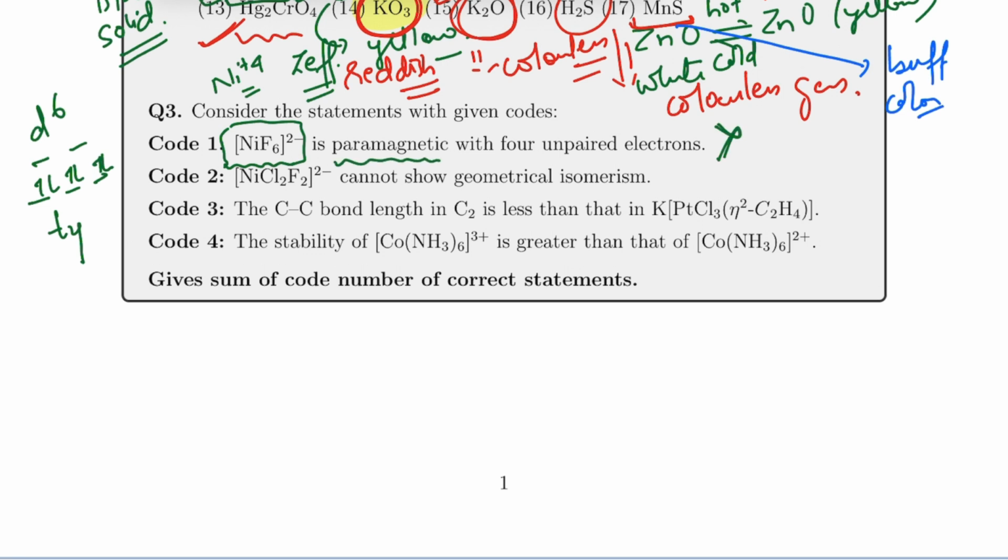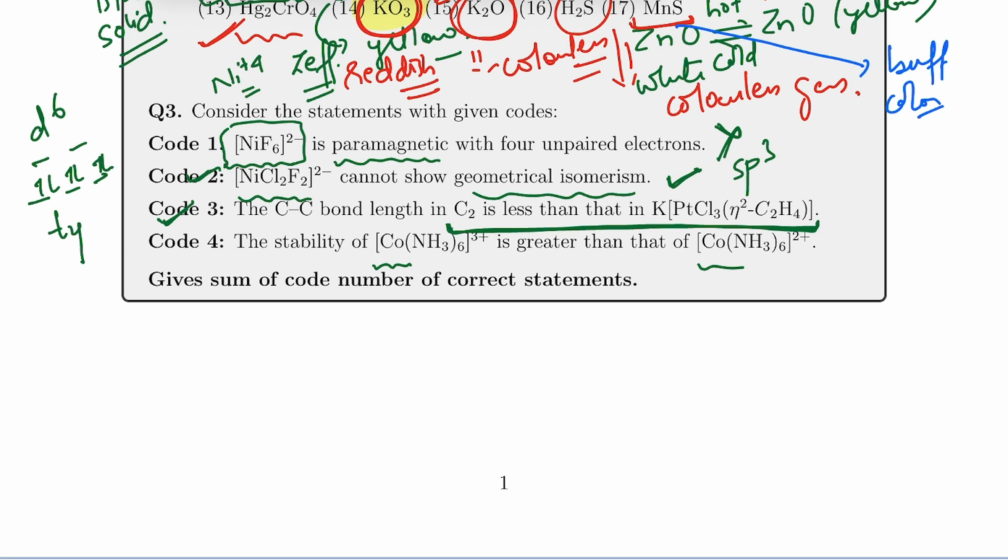so this is wrong. Whereas [NiCl2F2]2- cannot show geometrical isomerism, that's pretty correct, because if you see the structure, you will find it will be tetrahedral. And also over here there is a concept of synergic bonding. One important lecture on synergic bonding I took some 10 days before, so you can go and refer to it, so this will be correct. And for the last one, stability of copper +3 is more than that of copper +2.